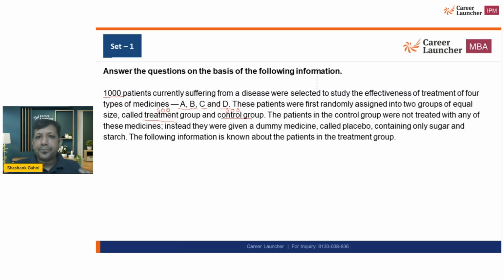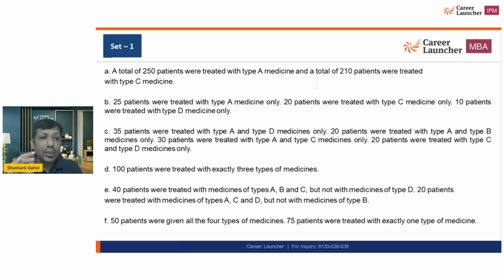Now let's read the information. A total of 250 patients were treated with type A medicine, and 210 were treated with type C medicine. 25 were treated with A only. So this second line is telling me that it is a question of set theory.